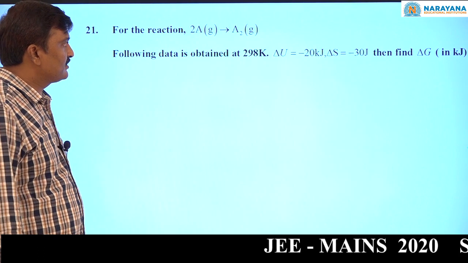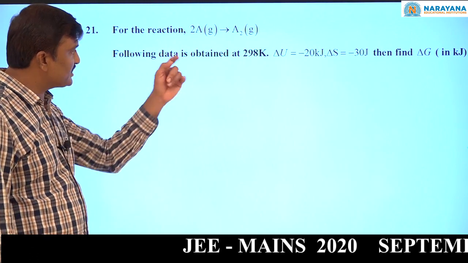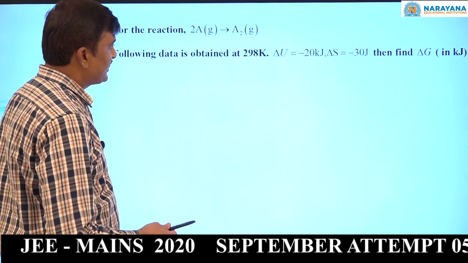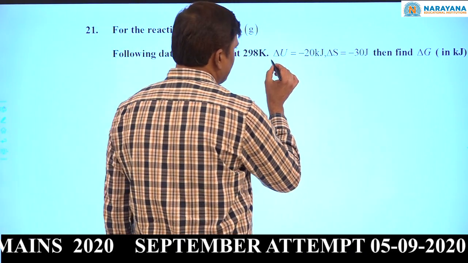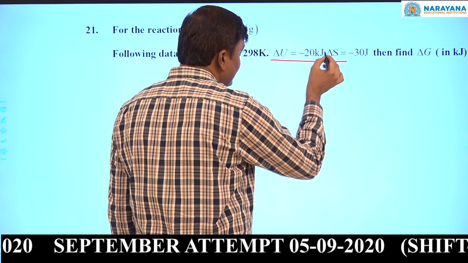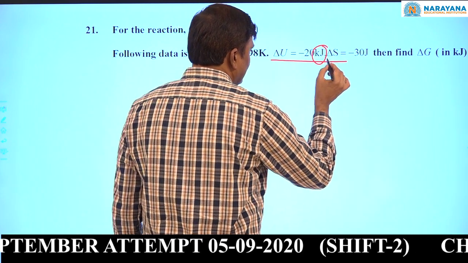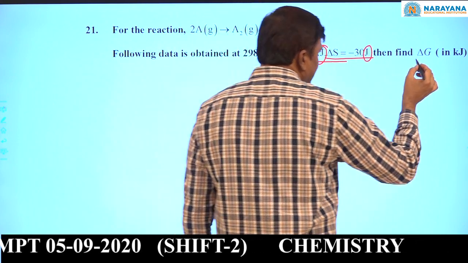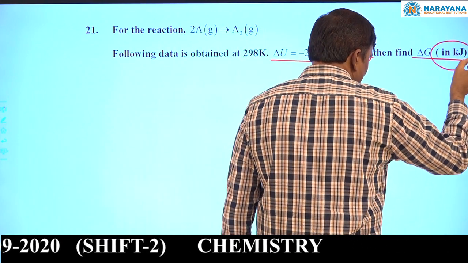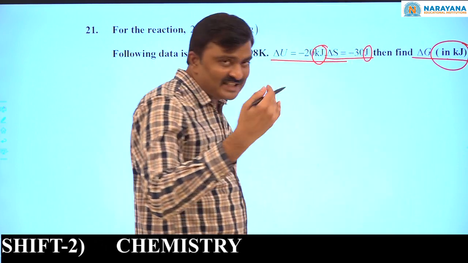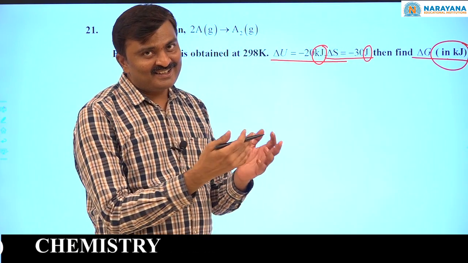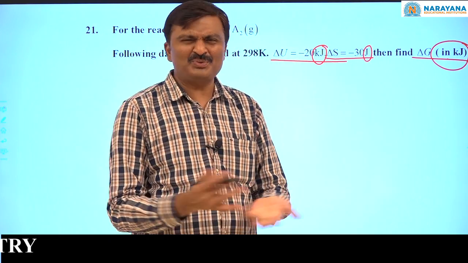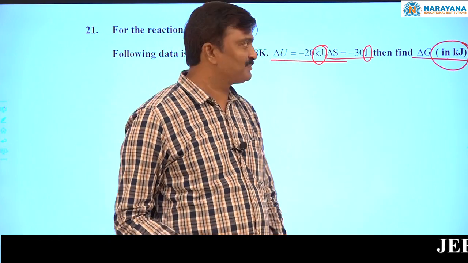For the reaction to a gas, it gives rise to A2 gas. The following data is obtained at 298 Kelvin. Delta H value in kilojoules is given. Delta S value in joules is given. Find the delta G value in kilojoules. Here some clarity is missed. Some students are saying, sir, the answer is asked in kilojoules, somebody saying joules. Okay, just see the concept.